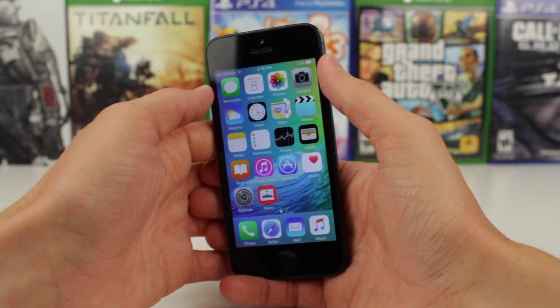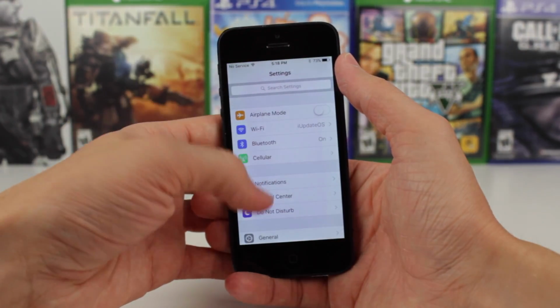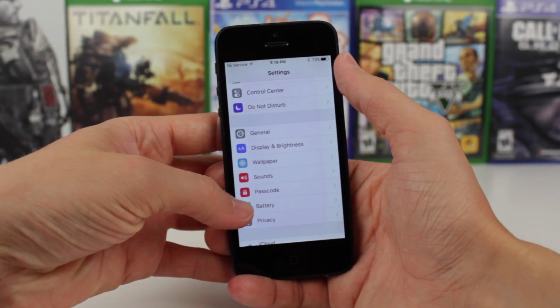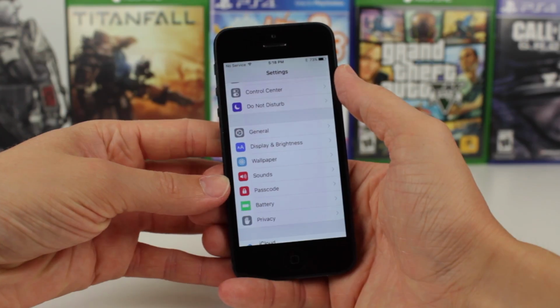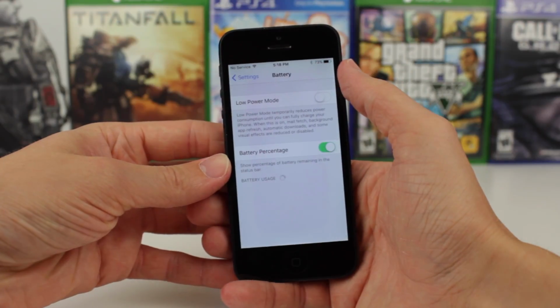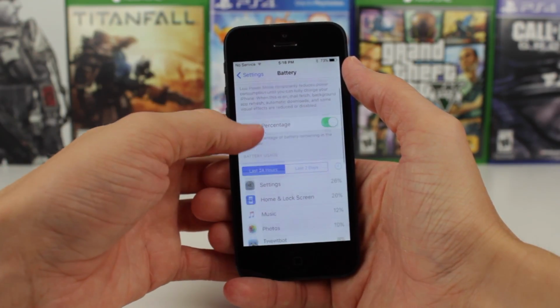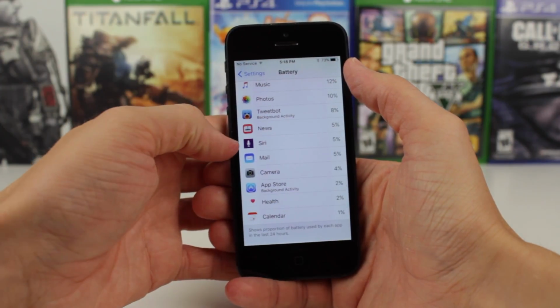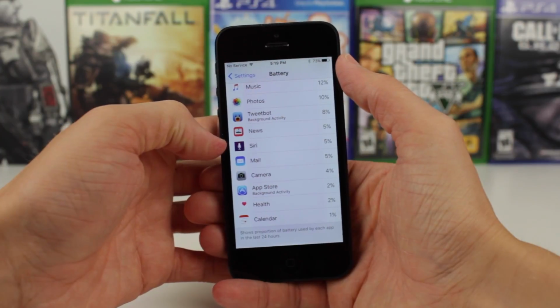Something else that's different in this beta is that if we launch the Settings app and scroll down just a bit until we see Battery, you'll notice that for whatever reason that icon is not a rounded rectangle like the others. It's just a plain square and looks extremely out of place. If we tap on Battery and scroll down just a little bit, the same is true for that redesigned Siri icon that's new in iOS 9 Beta 3. Number one, you can definitely tell that Siri icon is different when compared to not only other versions of iOS 9, but other versions of iOS.